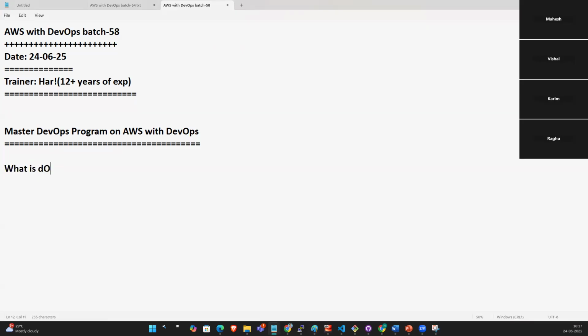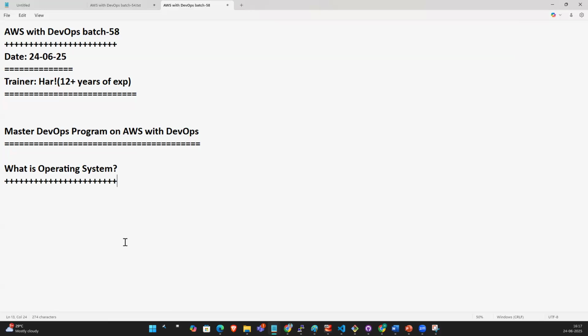What is operating system? Guys, does anyone know what is operating system? Yeah, Mahesh? I think operating system means it is the bridge between the software and hardware. Yeah, very good.